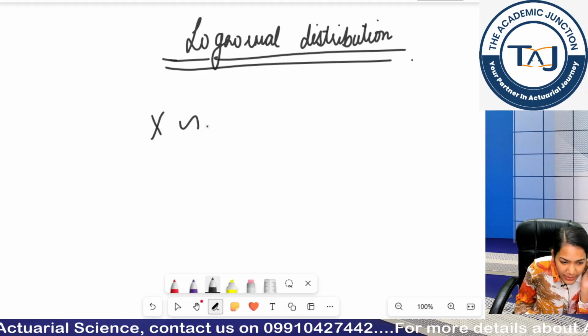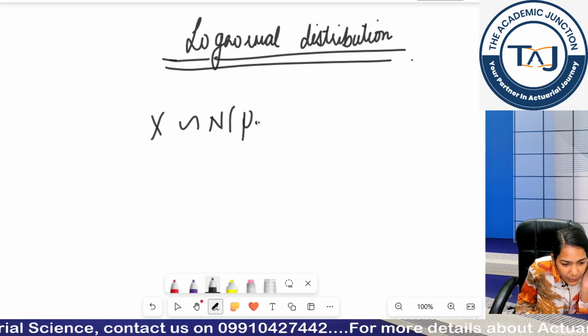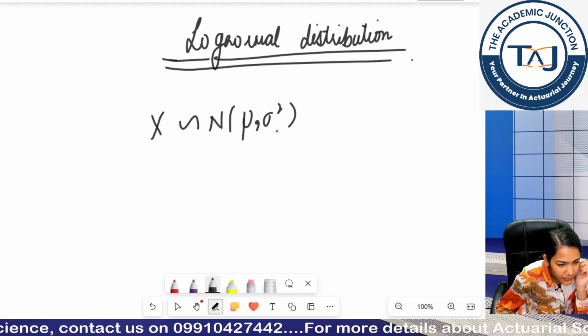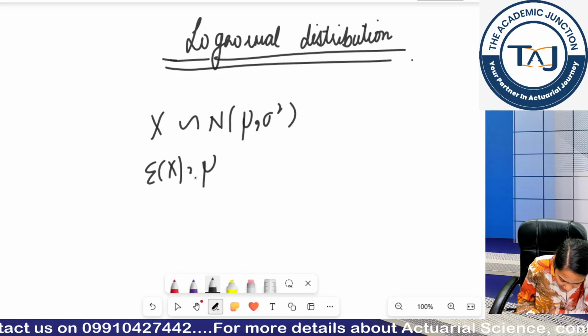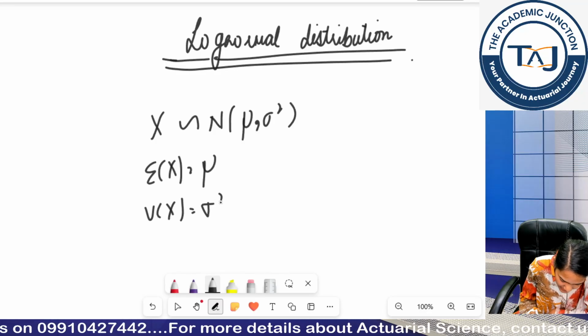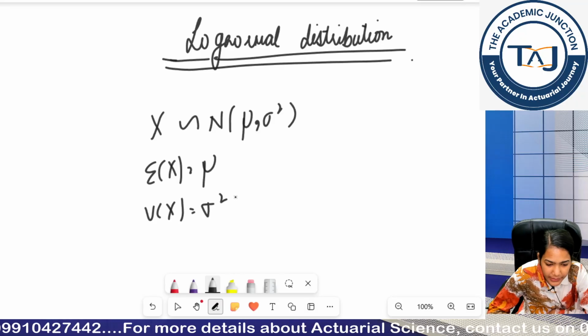My random variable was following normal mu comma sigma square, right? And in this case my expectation was its first parameter and my variance was its second parameter, right?